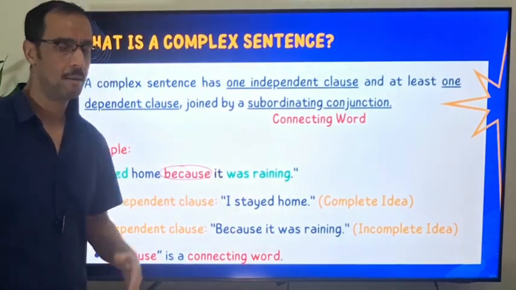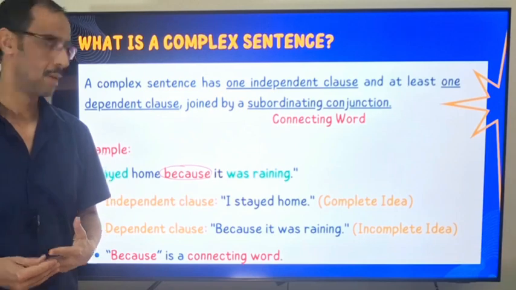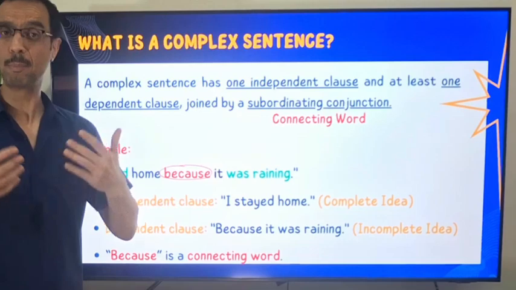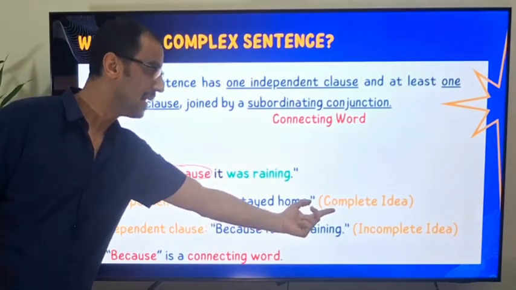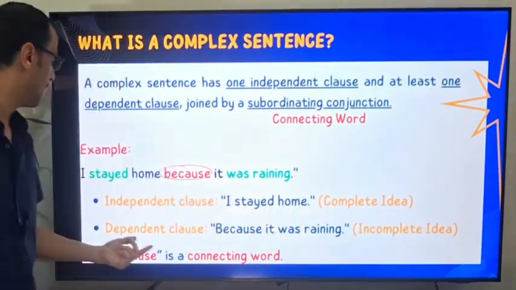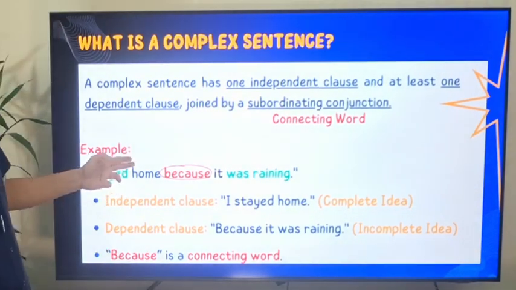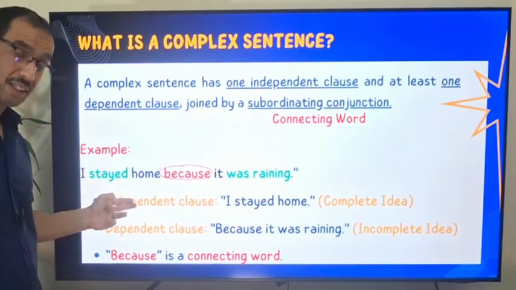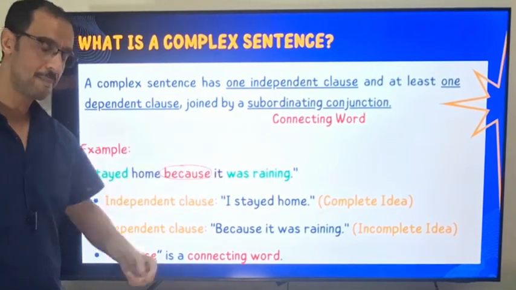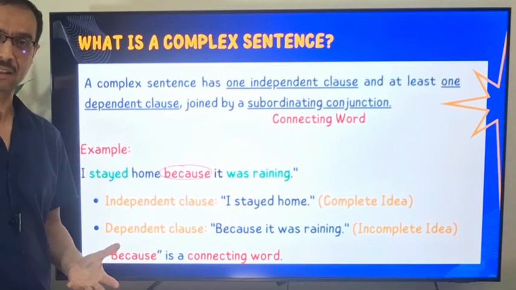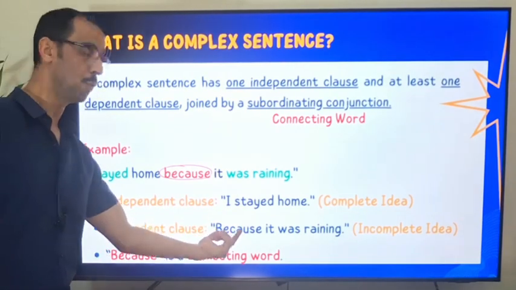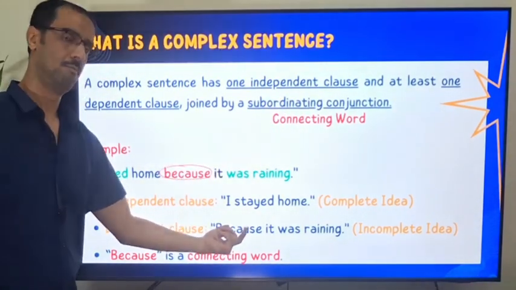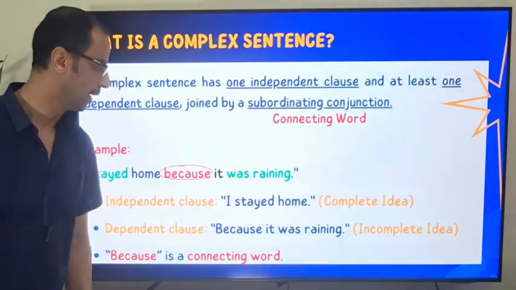Because it was raining, it does not give a complete meaning. Because it was raining. So what? We need something to explain it. So this one has an incomplete idea. We have two clauses: the independent clause that can stand alone and the dependent clause that does not stand alone. Okay? And it starts with the connecting word or the subordinating conjunction. So this one, because. Subordinating conjunction. Okay, let's try to practice.